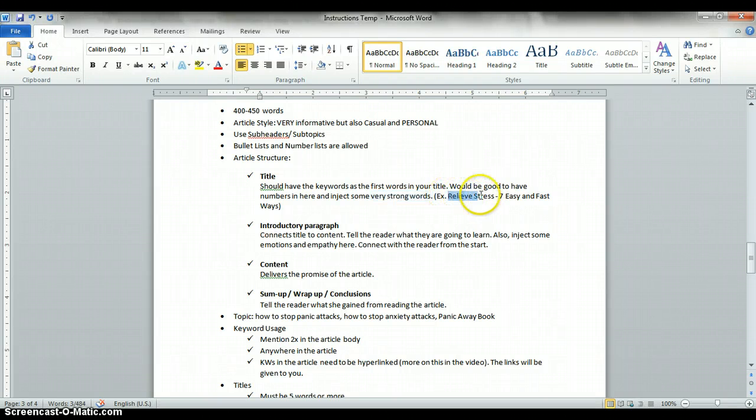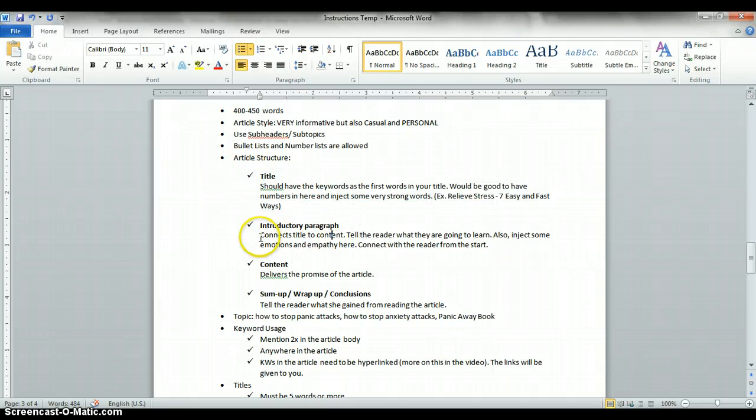So you want to give them 7 ways to relieve stress, but you want to emphasize that the information you're providing are easy and fast ways. So these are the strong words. Okay, that's for the title.